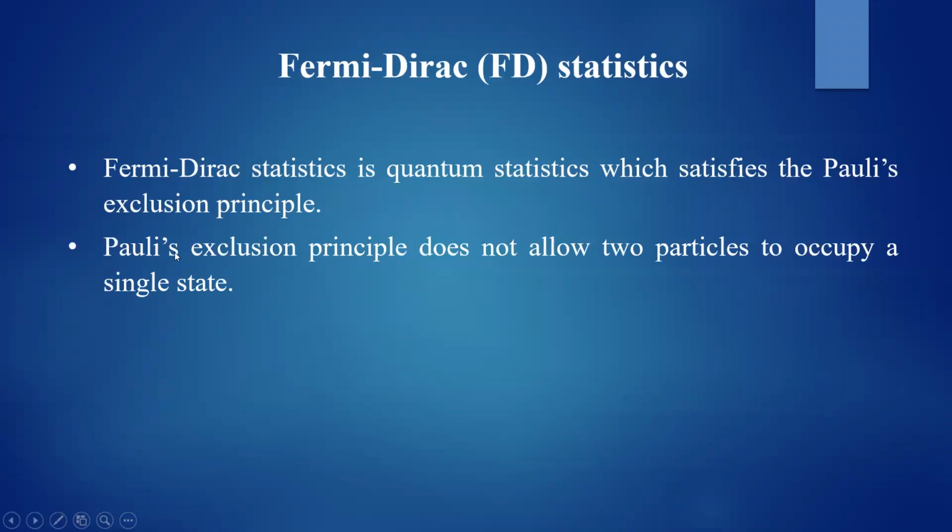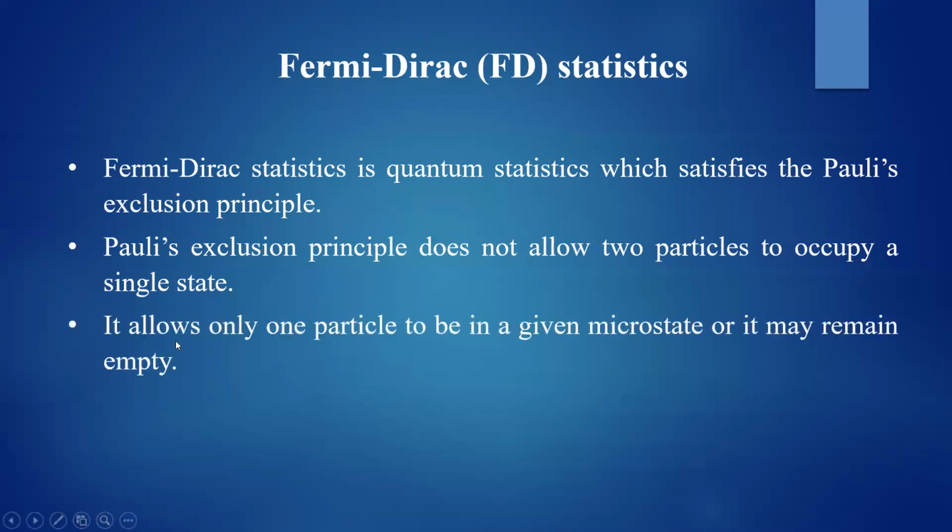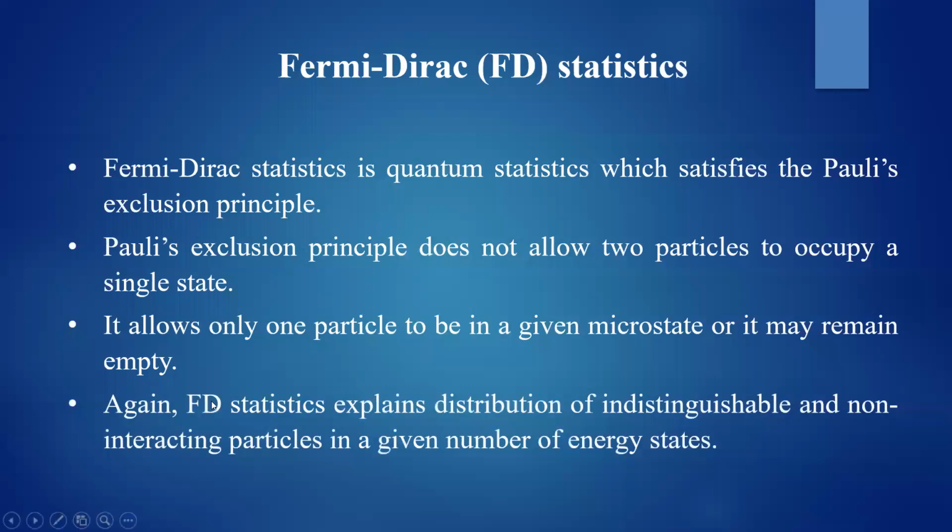Pauli's exclusion principle does not allow two particles to occupy a single state. It allows only one particle to be in the given microstate, and it may remain empty. Two possibilities are there: in a given state, one particle can be present, or it may remain empty. So you cannot accommodate two particles in it. That is Pauli's exclusion principle.